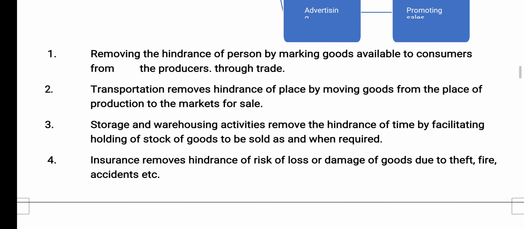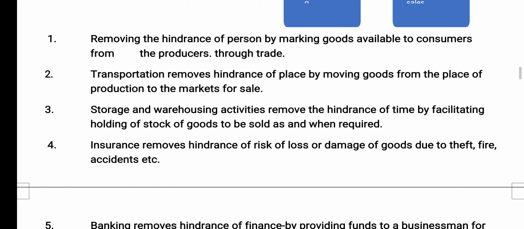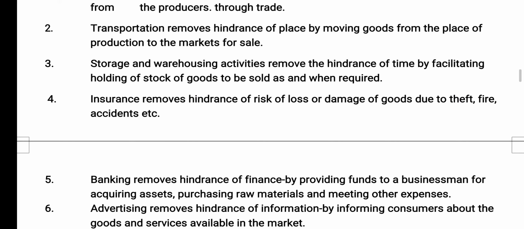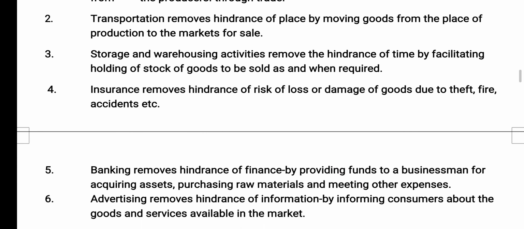Then the hindrance of time. Trade helps in removing the hindrance of time. We can take one example. For example, wheat, rice, pulses are in demand in some particular seasons. On the other hand, some goods are produced throughout the year but are demanded at a particular time, so you can keep them in warehouses. So warehouses remove the hindrance of time, where you can keep the goods which are not in demand till the demand for those goods comes.